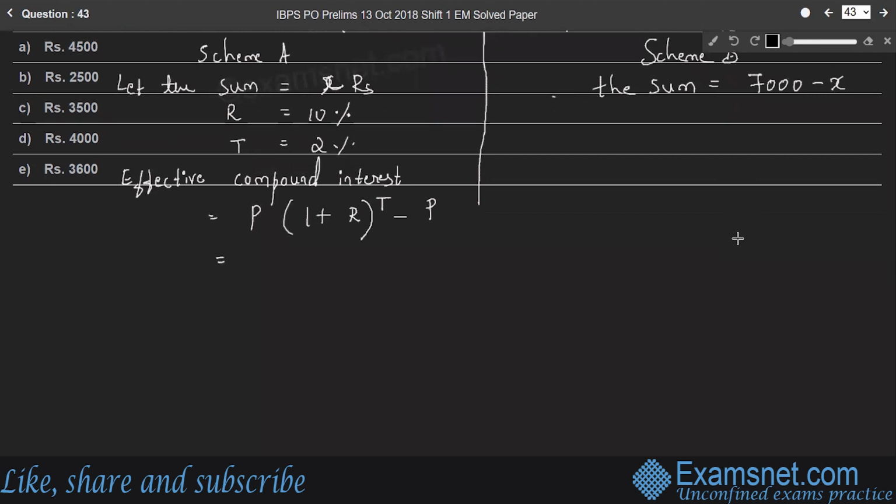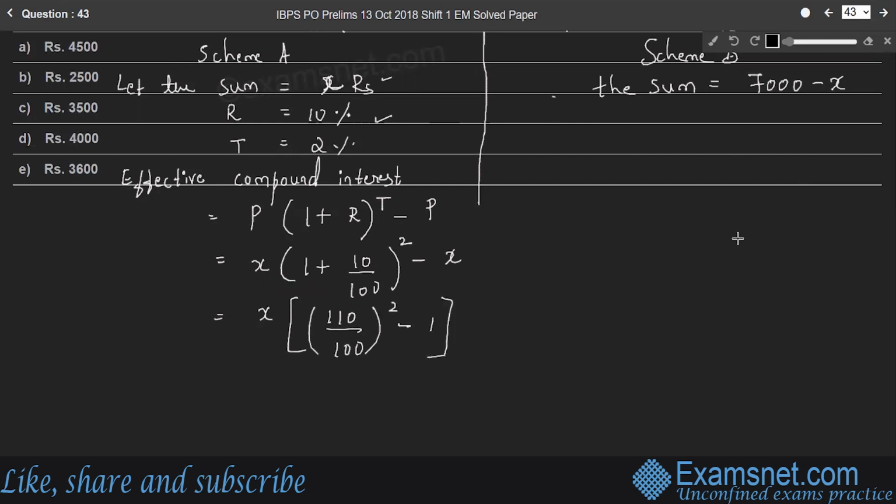So what is the sum here? According to our assumption, it is X rupees into 1 plus rate, which is 10 by 100, to the power of 2, minus X. We can take X as common here. So 110 by 100 to the power of 2, minus 1, right?